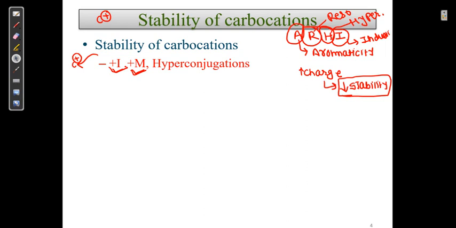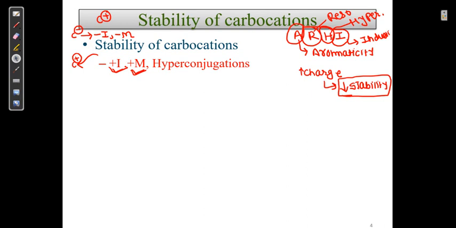Simply the minus charge, in the next video we will see the carbanion, is stabilized by minus I and minus M effect. तो हम ऐसा conclusion पे आ रहे हैं कि the plus charge is stabilized by plus I, plus M, and the minus charge on a carbanion is stabilized by negative effect. Negative is stabilized by minus I effect, positive is stabilized by plus I effect.